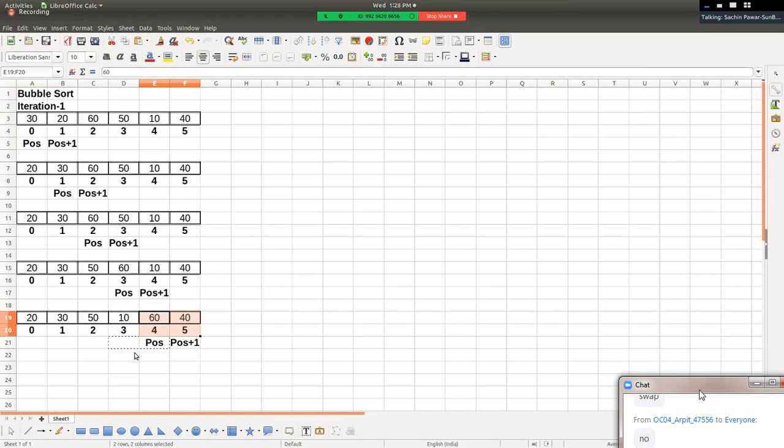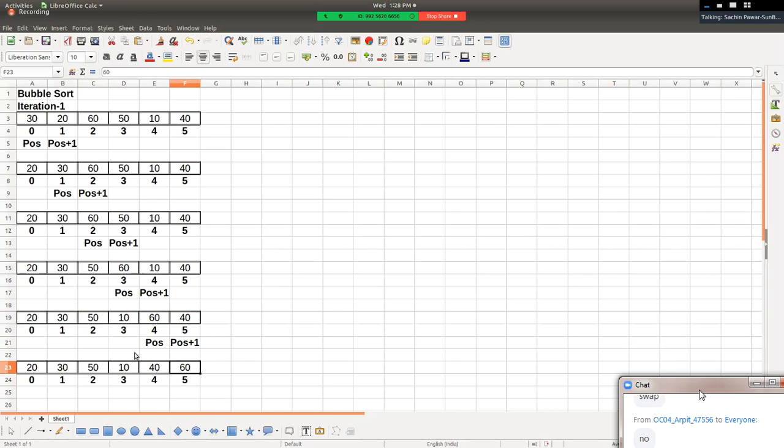Elements at two consecutive positions get compared with each other. If they are in order, no need of swapping. If they are not in order, swapping takes place. So here swapping will happen, and hence 60 and 40 get swapped with each other.